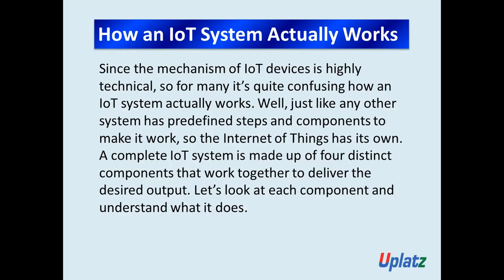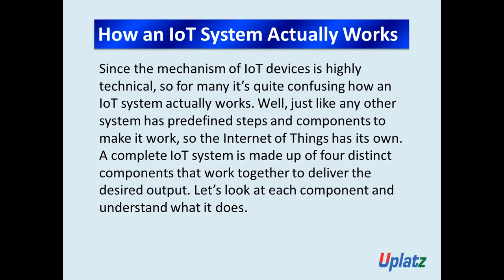How many components? Four. They work together to deliver the expected output or desired output. So let's look at each component and understand what it does.